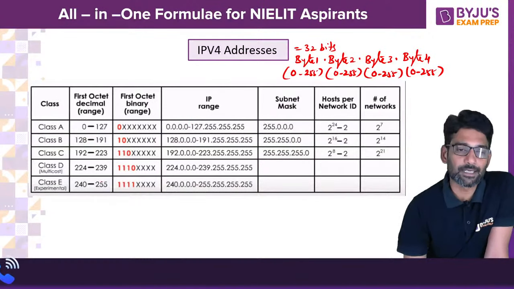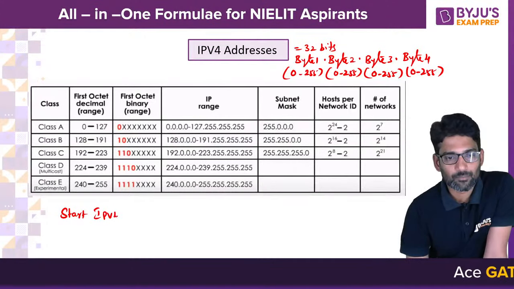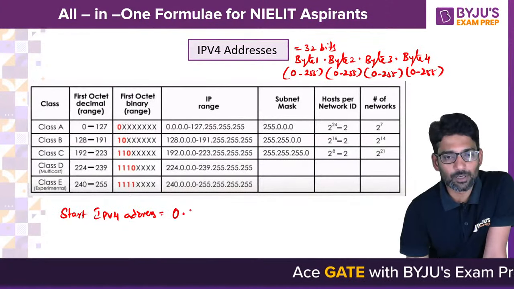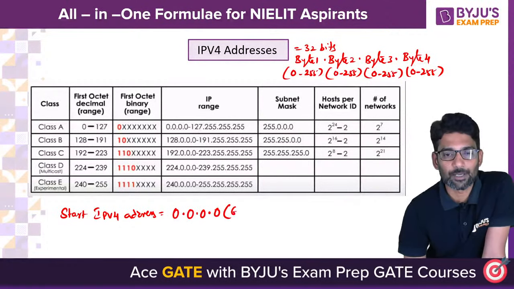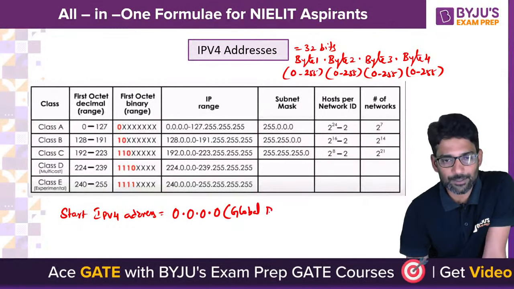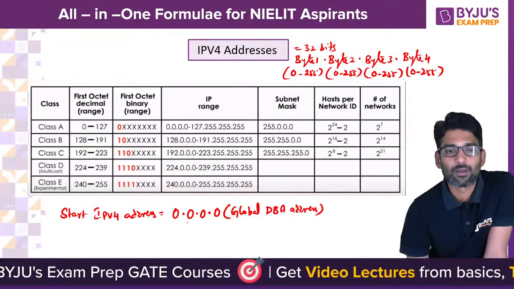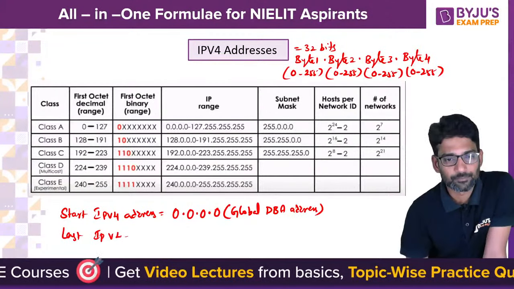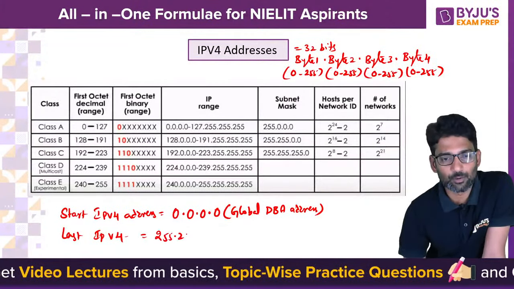So the starting IPv4 address will be 0.0.0.0. This is what we call the global network interface address. And the last IPv4 address will be 255.255.255.255.